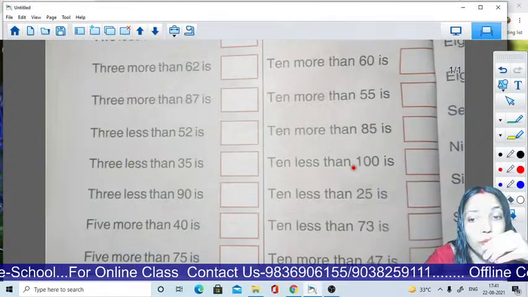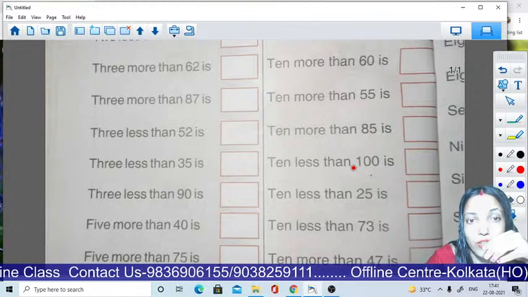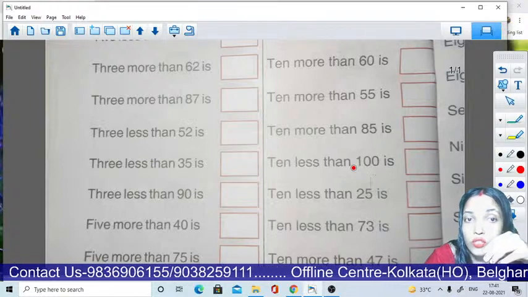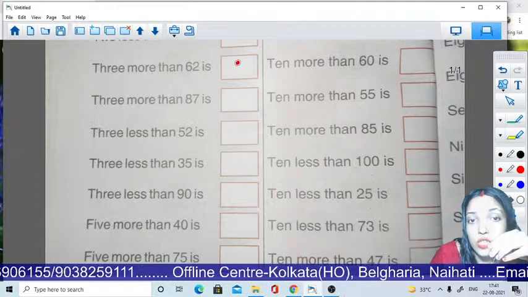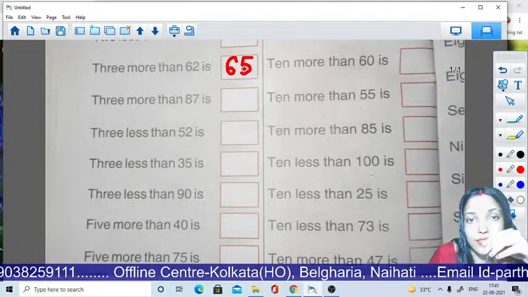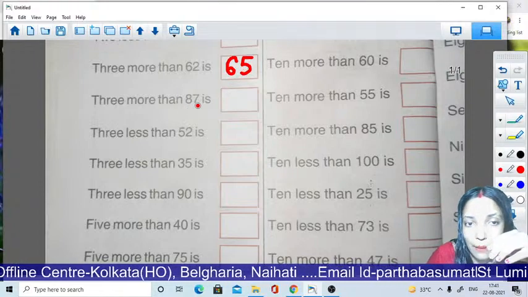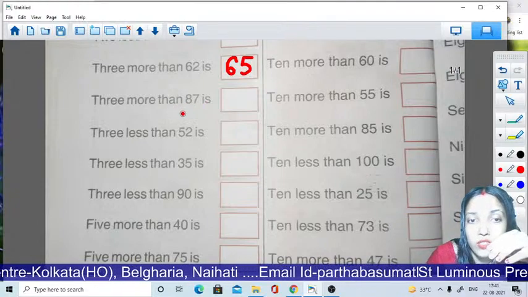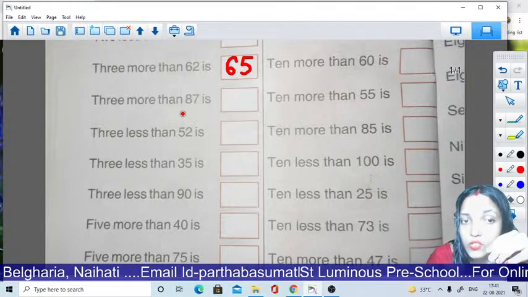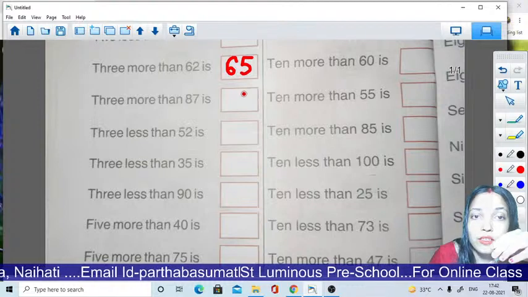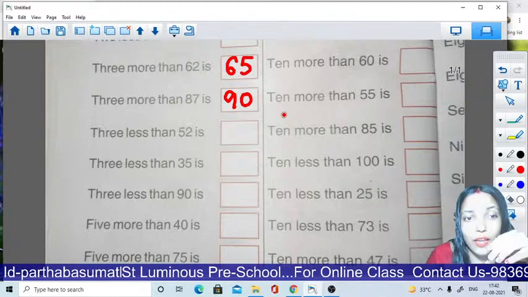Look, 3 more than 62. What will be the answer? 62 then 3. 63, 64 and last 65. So the answer will be 65. Now 3 more than 87. So count 87, 88, 89 and then 90. So the answer will be 90.